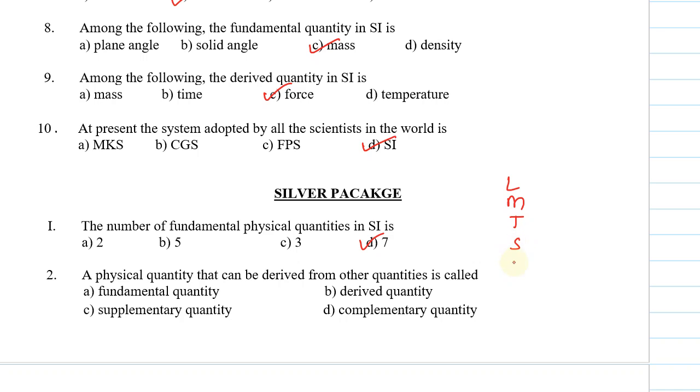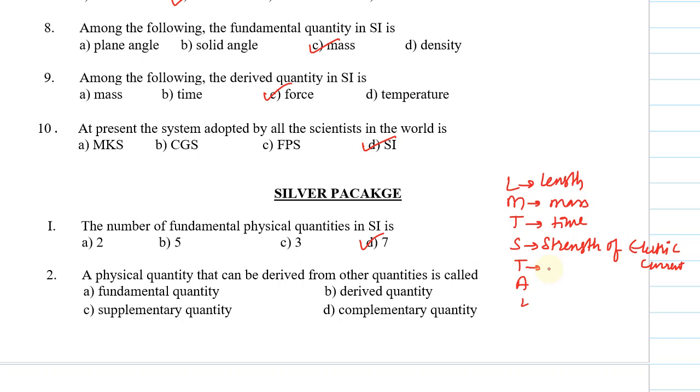LMT stall. What are those? Here L represents length, M represents mass, T represents time, S represents strength of electric current. What is it? Strength of electric current. And T represents thermodynamic temperature.